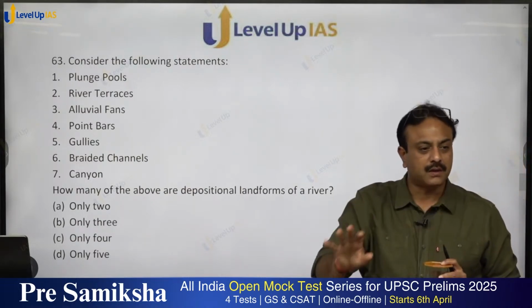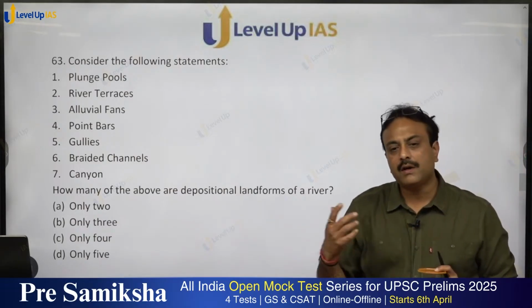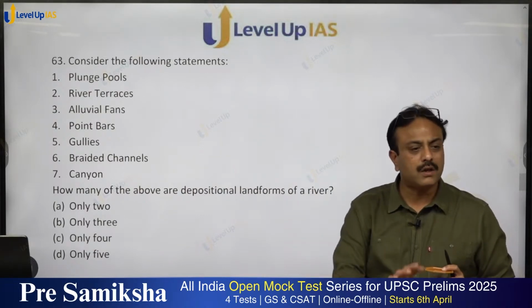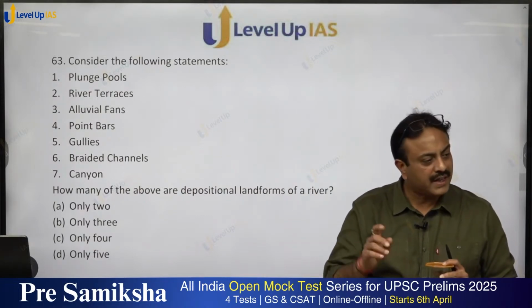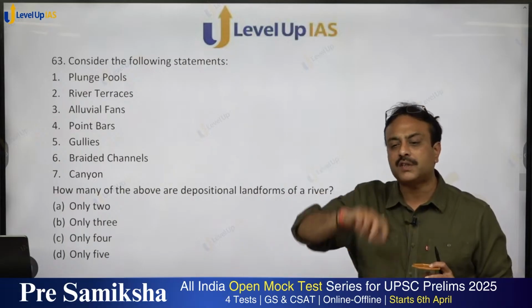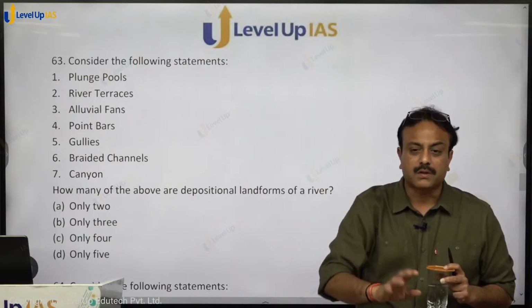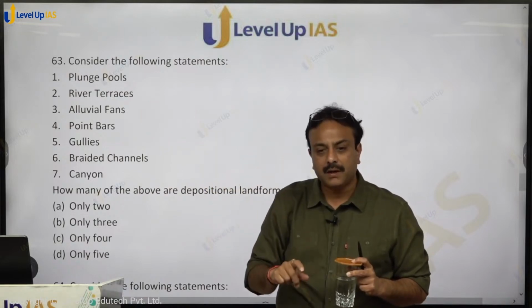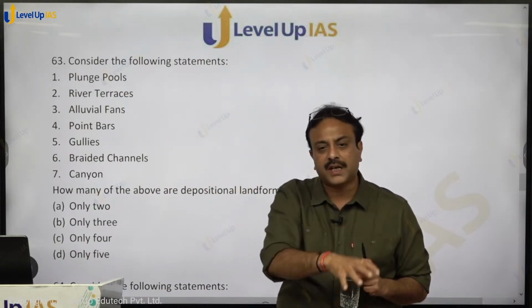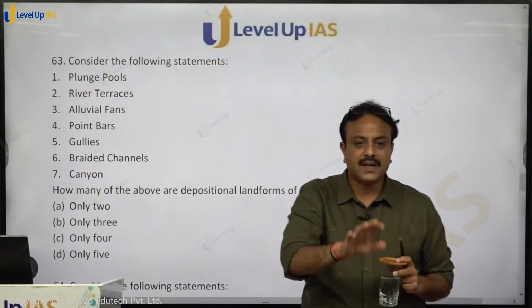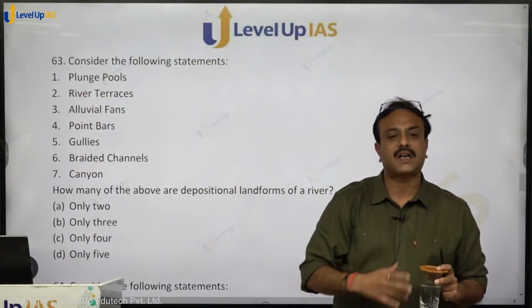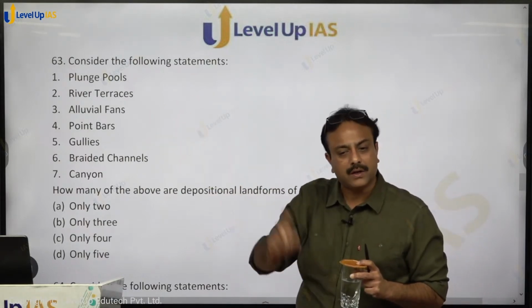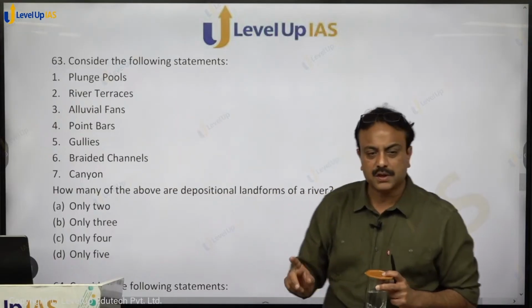River conducted deposition, floodplain ban gaya. Later on, the same river conducted erosion and that results in river terraces. So it is not depositional. River terrace will be formed because of erosion over depositional. Dhyan se suno meri baat. River terrace will be formed by erosive action of the river on the same landform which was deposited by the same river. So a river conducted deposition. After deposition, river started conducting erosion. So finally, river terrace jab bana toh what is happening? Erosion. So it is an erosional landform, not a depositional landform.